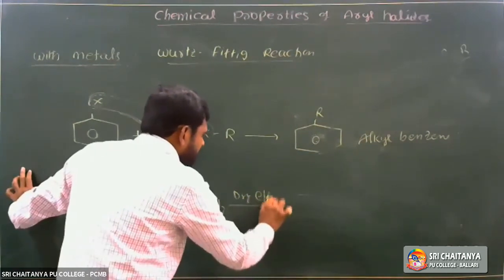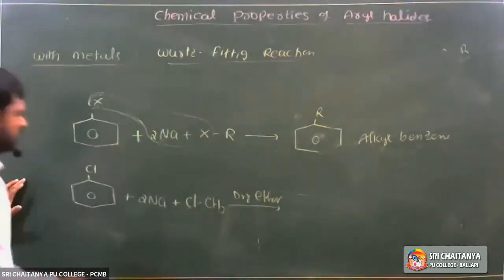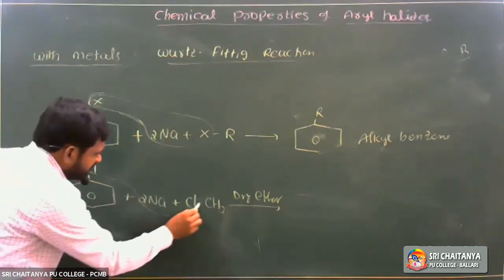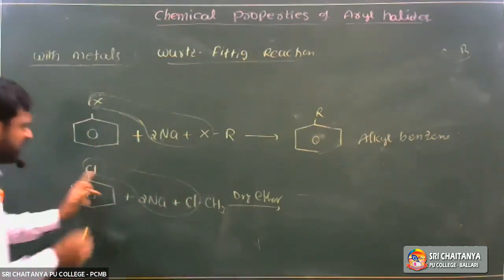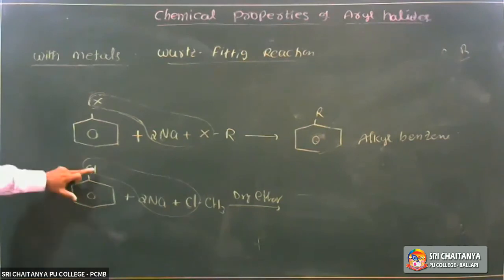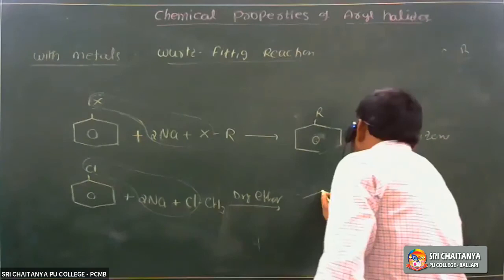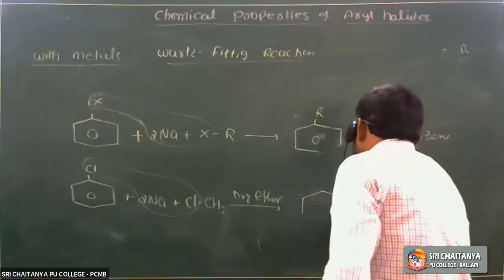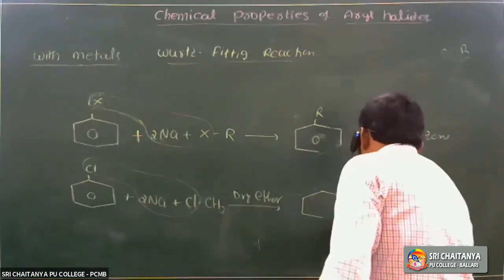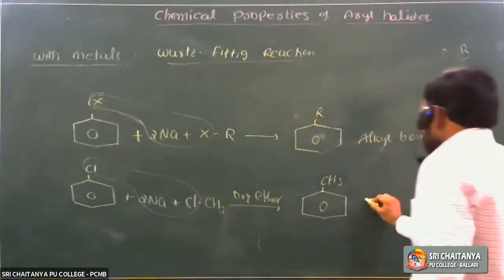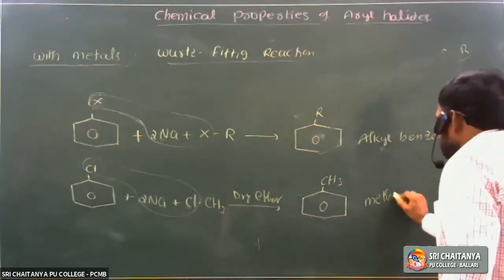So here is Cl, Na, and this is Cl. 2 moles of NaCl are eliminated. Cl is replaced by the methyl group. So it is called methyl benzene, or commonly toluene, C6H5CH3.